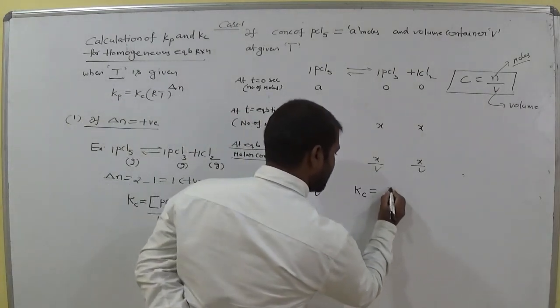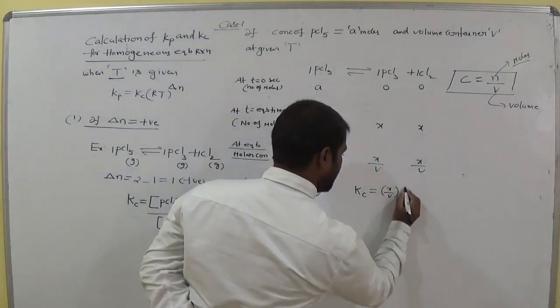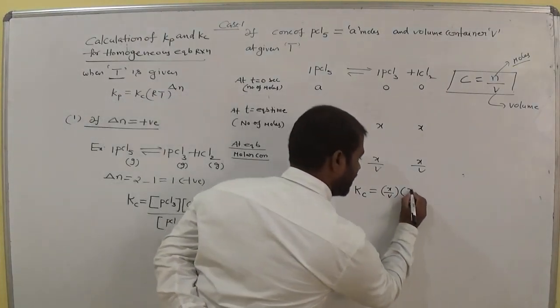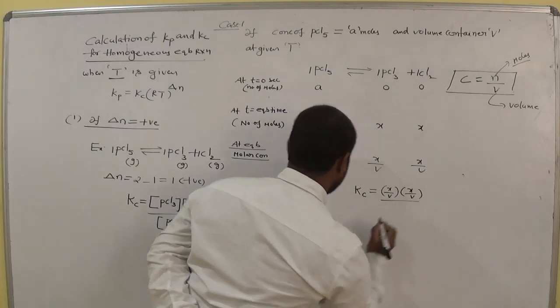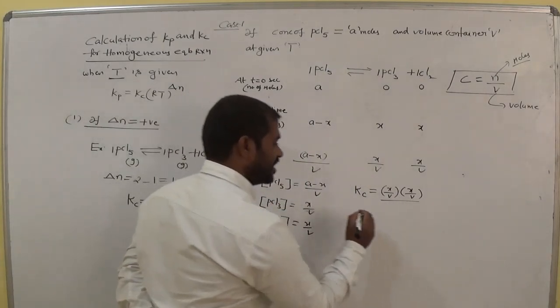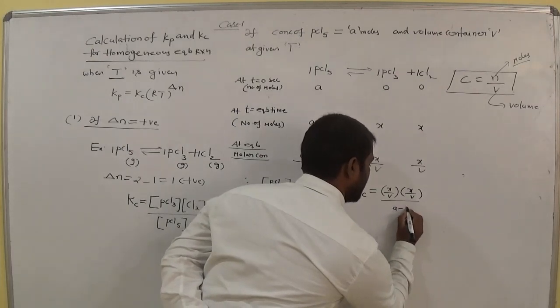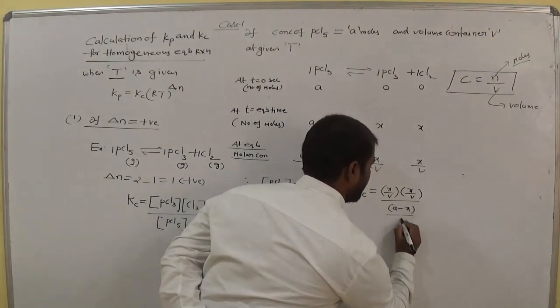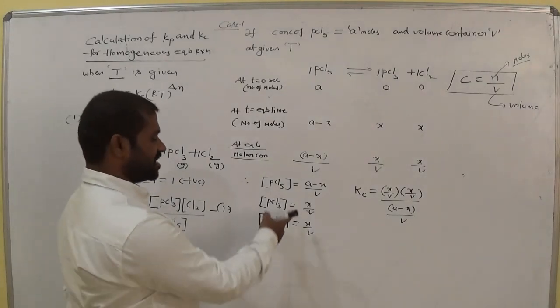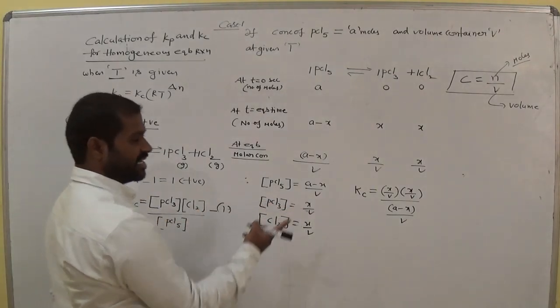X by V, into Cl2, which is also X by V. Then the molar concentration of PCl5, how much? A minus X by V. Am I right? Just keeping these values in equation 1, we get that expression.